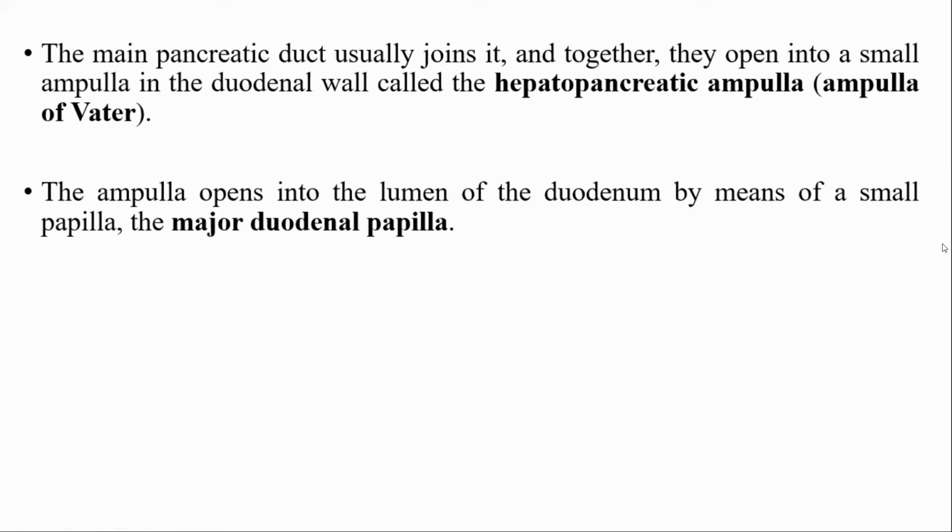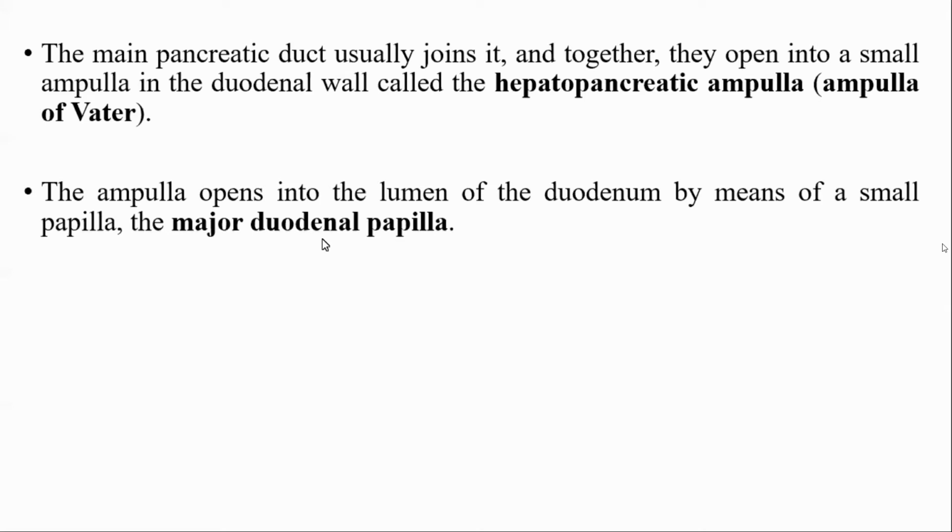In this major duodenal papilla, there is the opening of the hepatopancreatic ampulla. The hepatopancreatic ampulla is the structure formed by the joining of the common bile duct and the major pancreatic duct. So they join together to open into the second part of the duodenum at the major duodenal papilla.